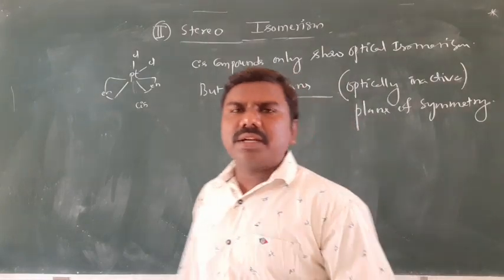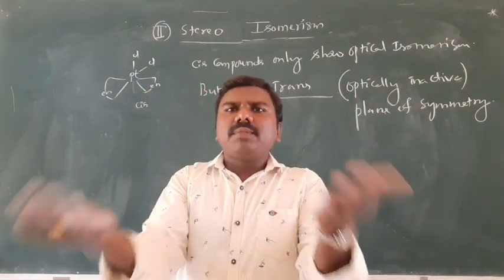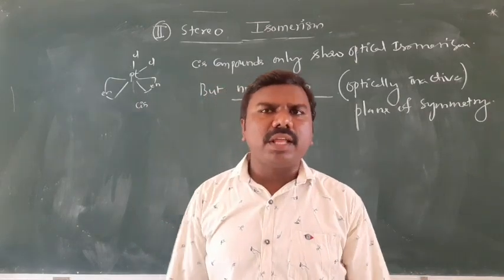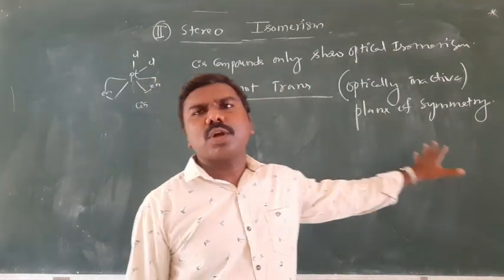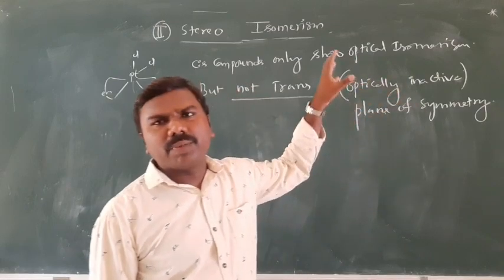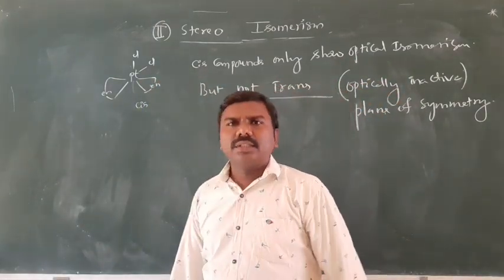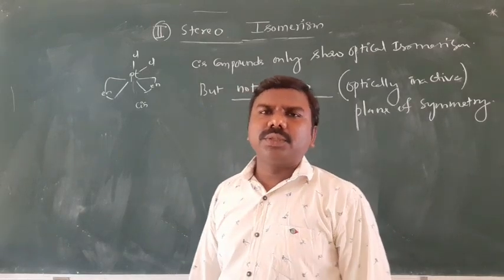Symmetry elements are there in trans. When you cut, it will be divided into two equal halves. In such cases, no chirality. That's why trans compounds are optically inactive due to the plane of symmetry, and cis compounds are optically active due to